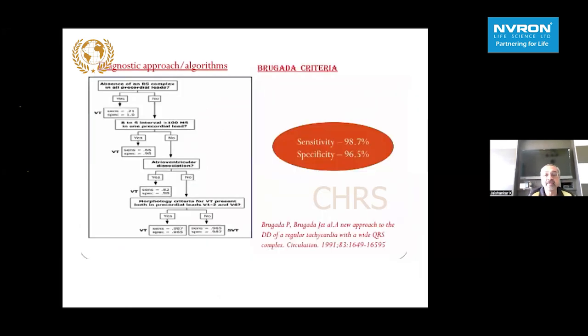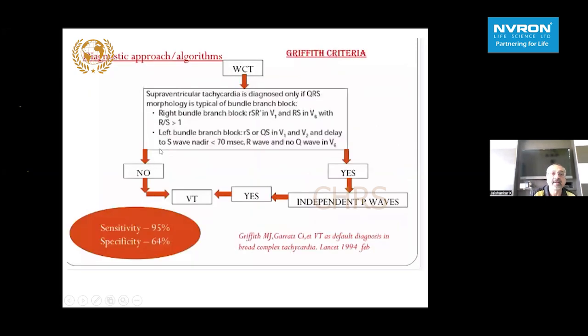And Brugada has a very high sensitivity and specificity, where they have looked at only the precordial leads. If there is no RS complex, all the time it is VT. If there is an RS complex, but the RS interval is more than 100 millisecond, again a VT. If you can demonstrate AV dissociation, again a VT. And if you look at the morphology criteria in V1, V2, and lead V6 for right and left bundle branch block, with reasonable accuracy, you can differentiate. So Brugada is a very good novel criteria, where if you have all these, we are looking at a VT all the time. There are other criteria, as I said earlier.